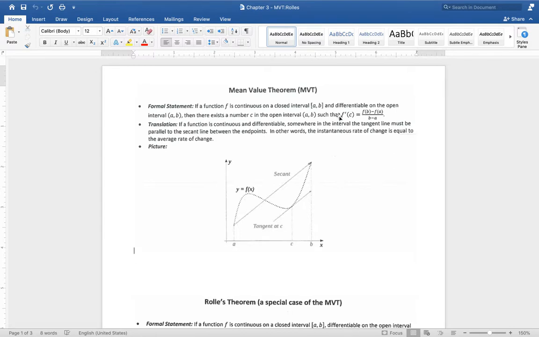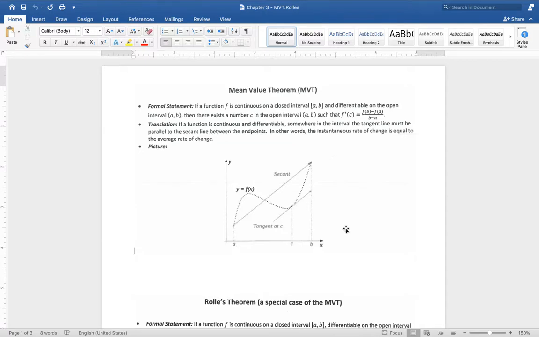Then it says, essentially, in this statement up here, the average rate of change between the two endpoints, so between A and B, we found the slope, the average rate of change, has got to be equal to the instantaneous rate of change at least once on that interval. And you can see for this particular graph, there are 2 points. The tangent line up here, the tangent line down there would have the exact same slopes. Whatever your average rate of change is, there must be a point on there where the instantaneous rate of change is the exact same number. And I say at least one because there could be many or even an infinite number.